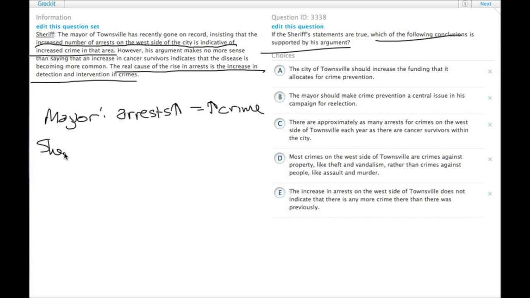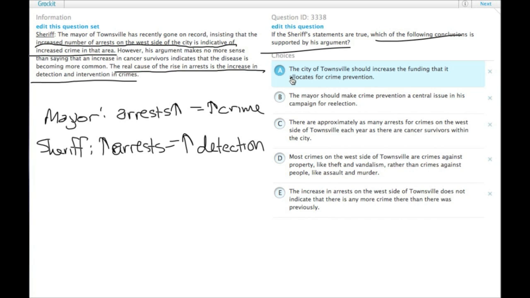The sheriff says that the increase in arrests is due to an increase in detection. They're finding more people committing crimes that would have gotten away with it before. So if the sheriff is right, that it is actually an increase in detection and intervention of crimes, we need to figure out which of these conclusions is true based on that.